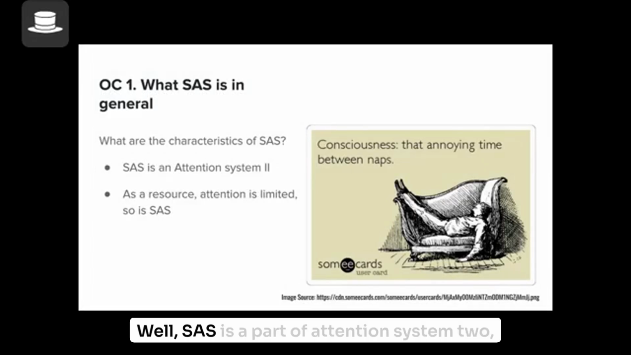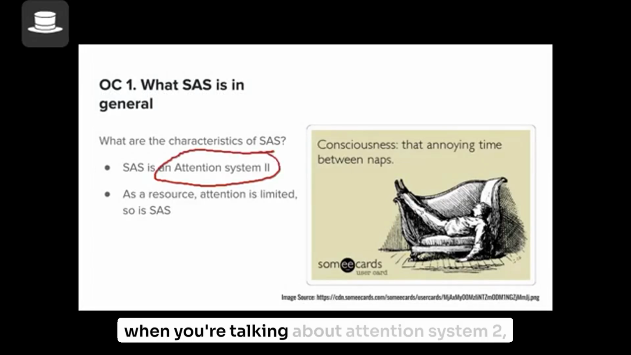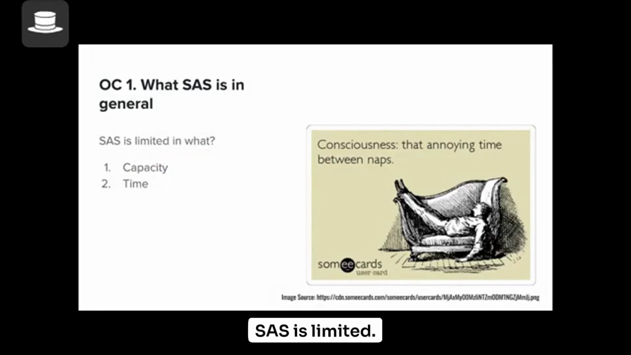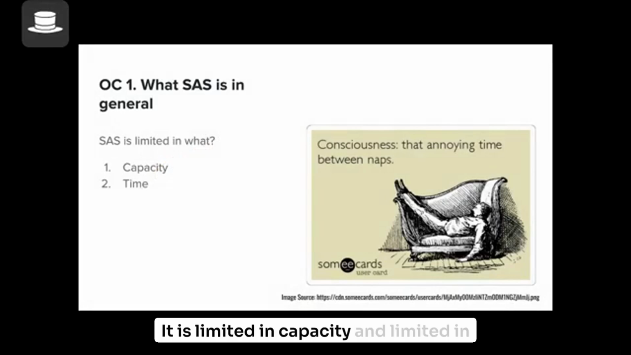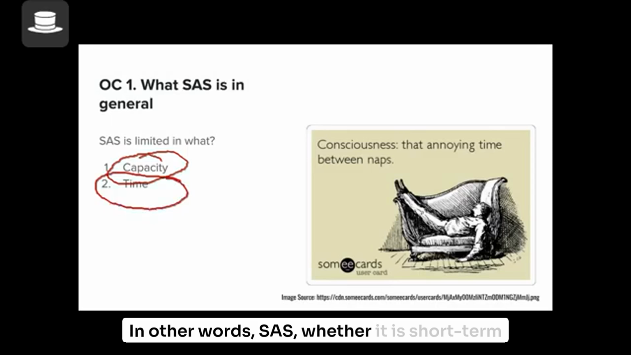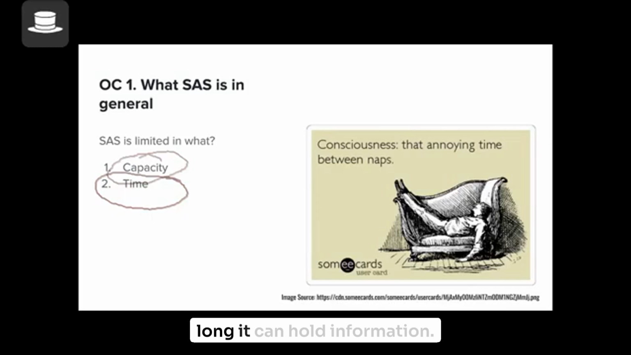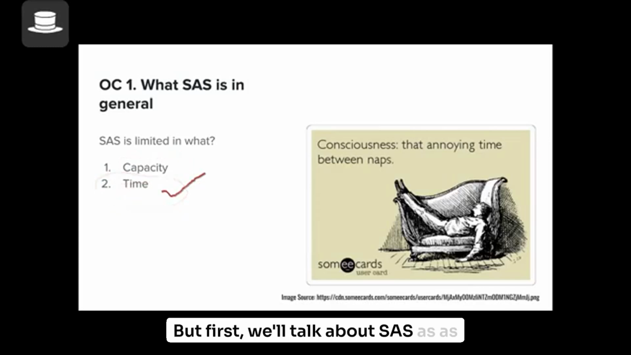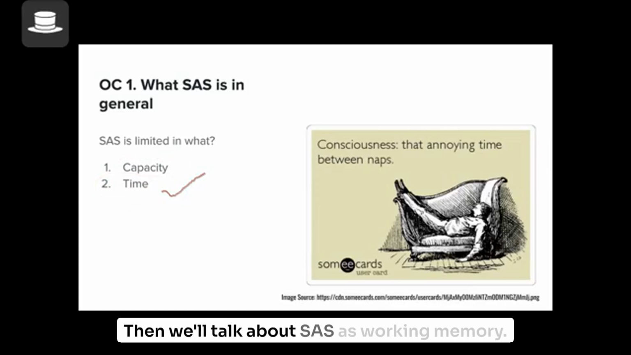So what are the characteristics of SAS in general? Well, SAS is a part of attentional system 2. When you're talking about attentional system 2, you know that as a resource, attention is limited. So is SAS. SAS is limited. Limited in what? It is limited in capacity and limited in amount of time. In other words, SAS, whether it is short-term memory or working memory, is limited in how much information it can hold and for how long it can hold information. It applies to both. But first, we'll talk about SAS as short-term memory. Then we'll talk about SAS as working memory.